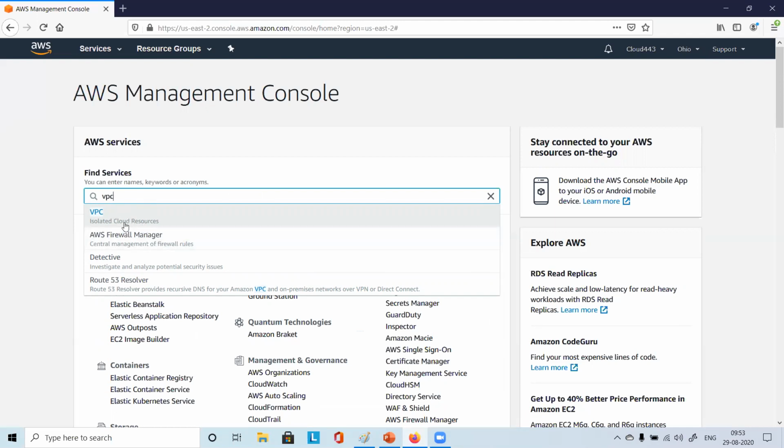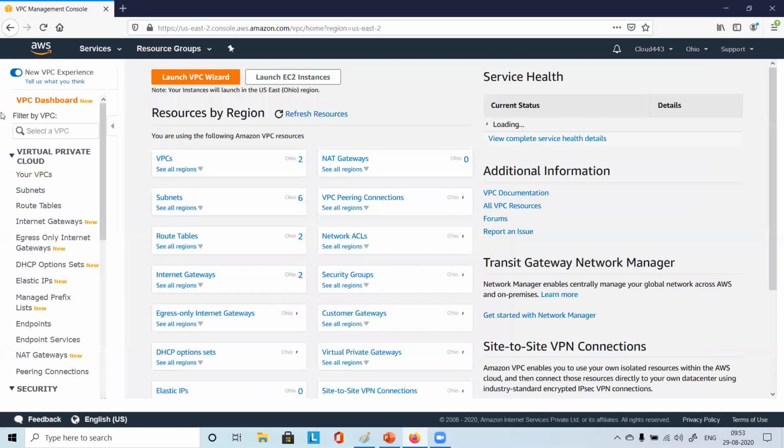It says isolated cloud resources, it is as simple as that. VPC is just isolated cloud resources, all your resources. Choose VPC and you will reach the VPC dashboard, the VPC management console.